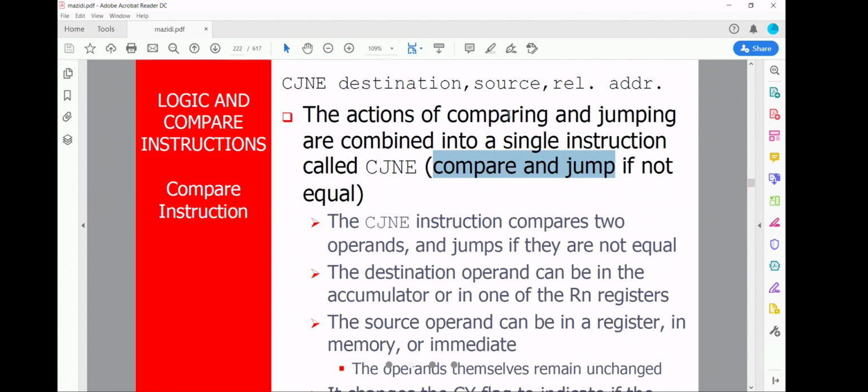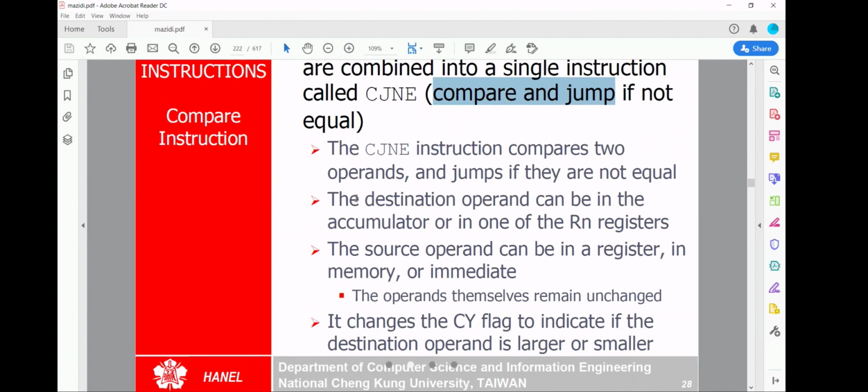The actions of comparing and jumping are combined into a single instruction called CJNE. It will compare two operands and jump if they are not equal. If they are not equal, it will jump. If they are equal, it will execute the next line.